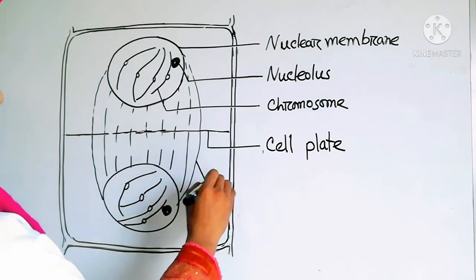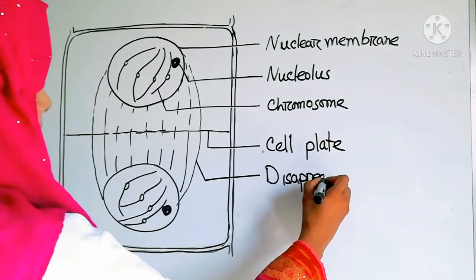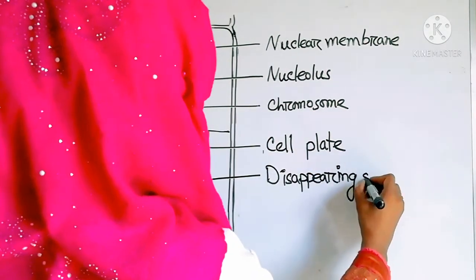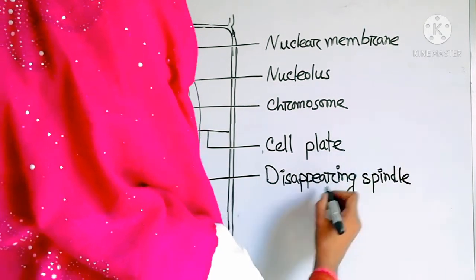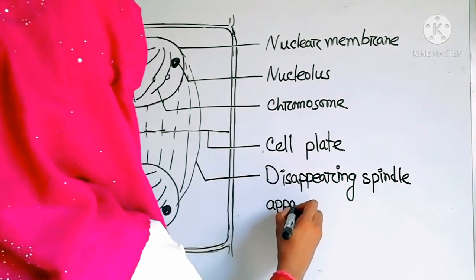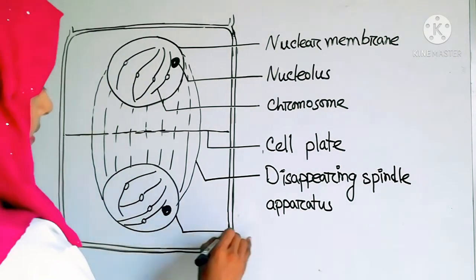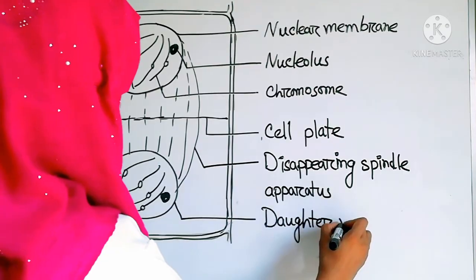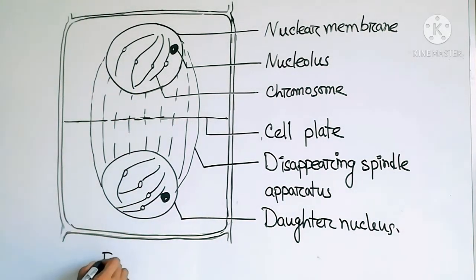And this is the disappearing spindle apparatus. And this is the daughter, a complete nucleus. And this figure's name is telophase.